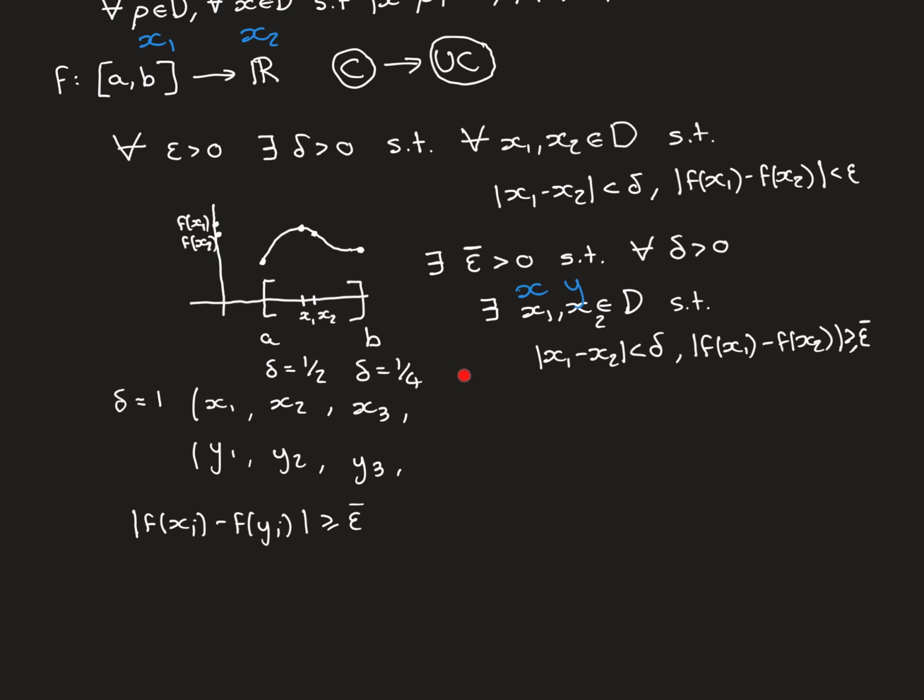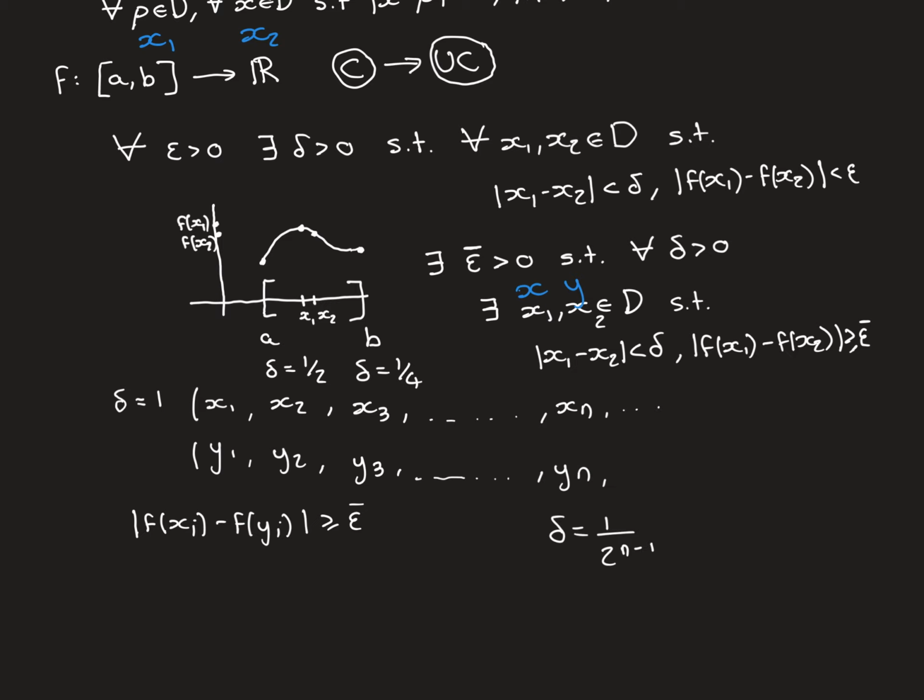So we'll next have delta equal to 1/8, delta equal to 1/16. For the fifth one, delta equal to 1/32. We'll continue halving each time, and every single one of them you will be able to do, because this holds true for every single delta, that you can find two points x and y in the domain such that this holds true.